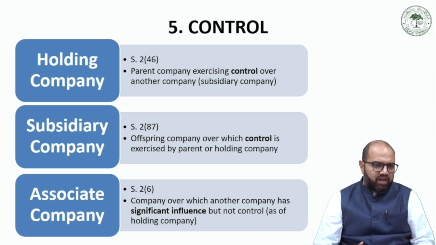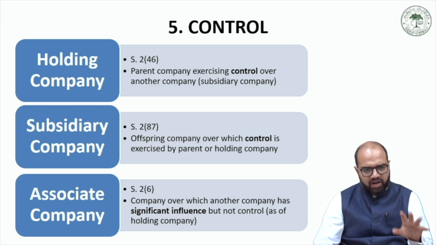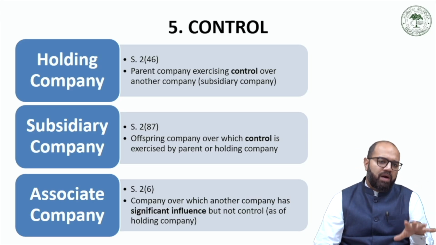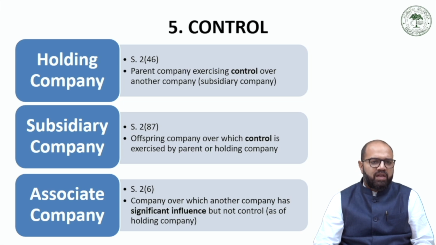So, the significant influence in an associate company is not to such an extent, intensity, or magnitude that it becomes a subsidiary of another company, but it is only categorized as being associated with another company. So, as you must have noted, the keywords in this kind of classification of company are the words control and the word significant influence, which have been highlighted in bold for your reference.